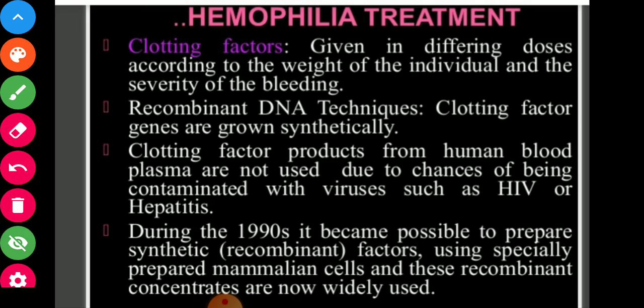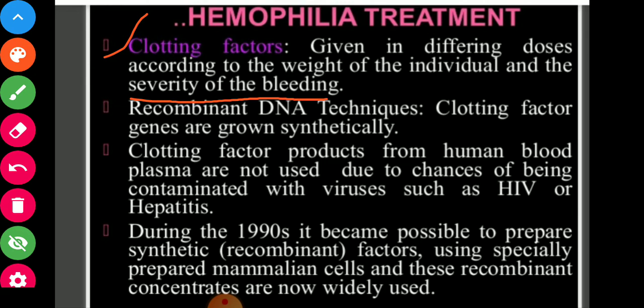Treatment of hemophilia. So number 1, clotting factor. It is given in different doses according to the weight of the individual and the severity of the bleeding.